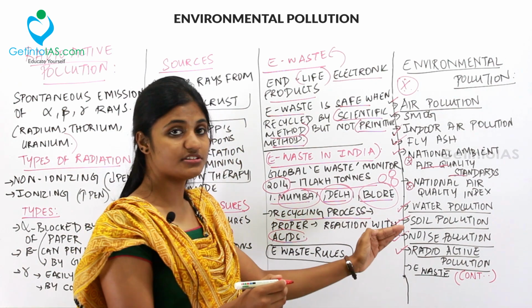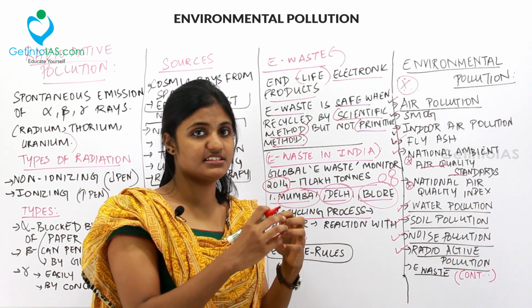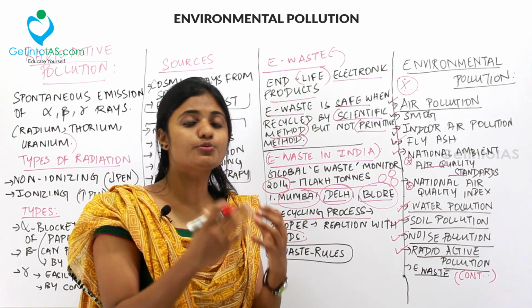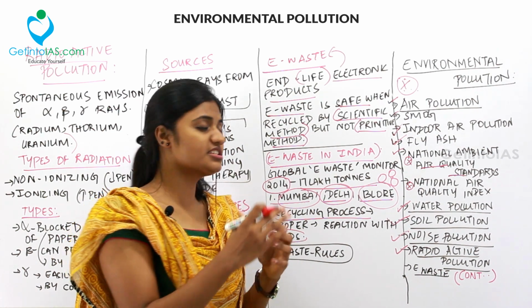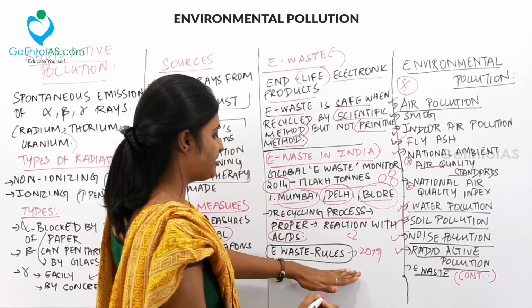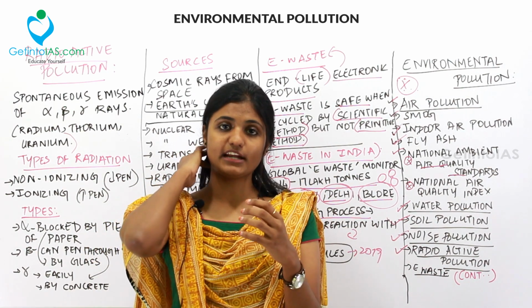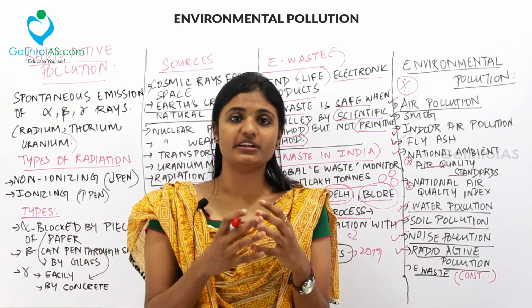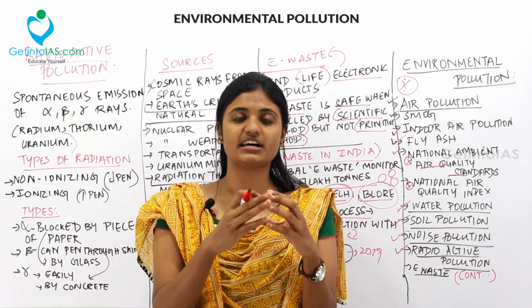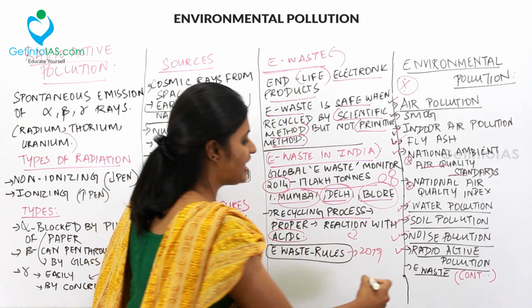And then the recycling process should be done in an effective scientific way. In the recycling process, acids will be released. So when humans come in contact with the e-waste acids, that is, when they are recycled and the acid is released, if we come in contact without proper measures or safety procedures, this will affect our health. And lately in the 2019 prelims, we had a question relating to the e-waste rules. That is, whichever company is producing any electronic product has the responsibility to collect the waste back from the society. That is one of the rules under e-waste rules. So all these points have to be noted under e-waste. So we've done with e-waste.